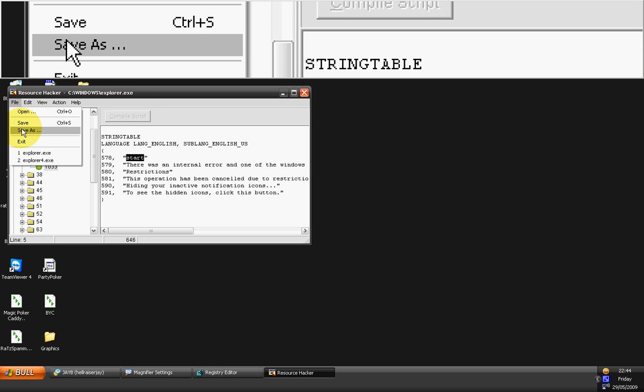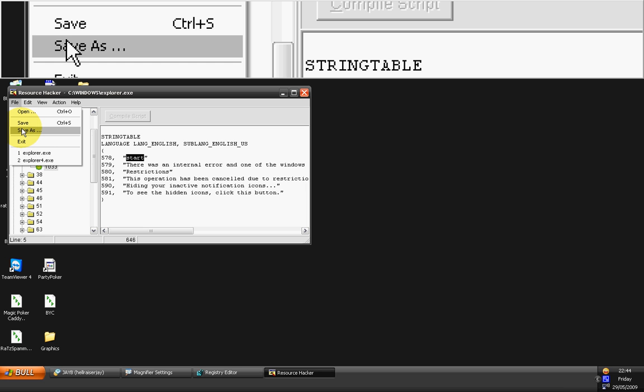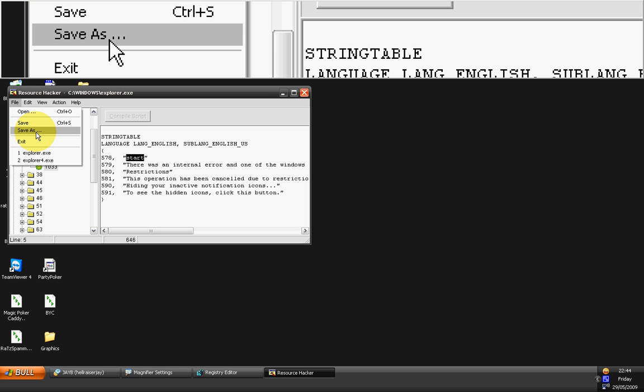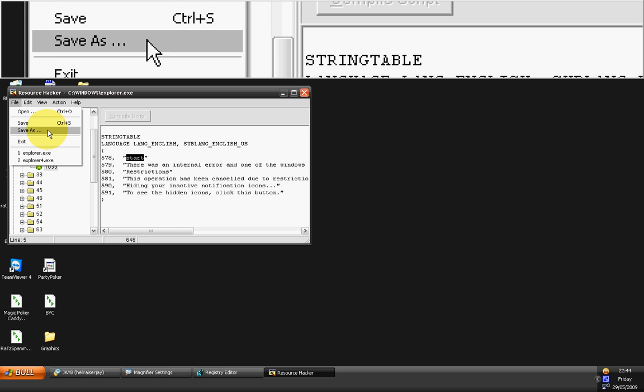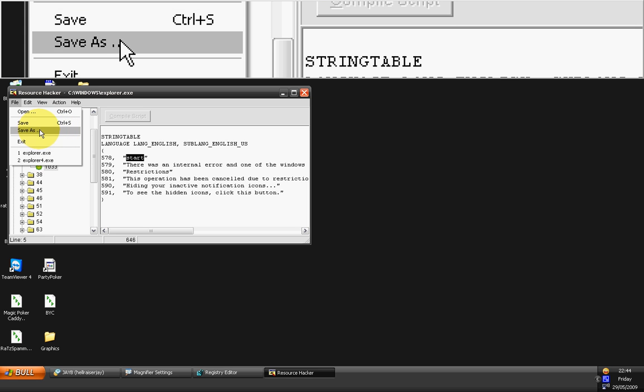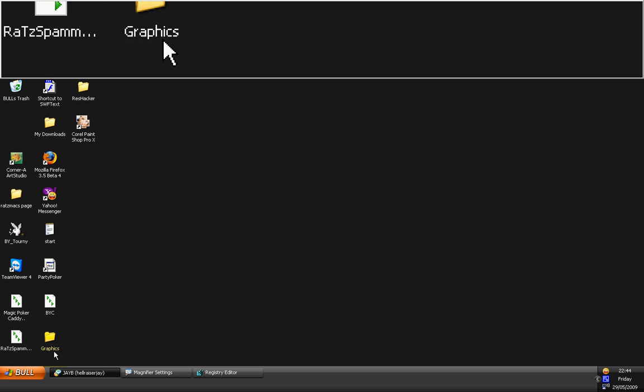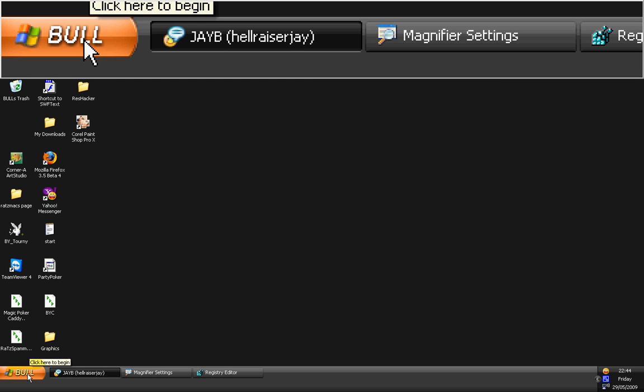Then you go to save as. And if you save it as explorer4.exe, that will stand out to you when you go looking for it later. Once you've saved as explorer4.exe, you can come out of this now, but make sure it's save as and not save. You close out of that. Now that's you ready to rock and roll.